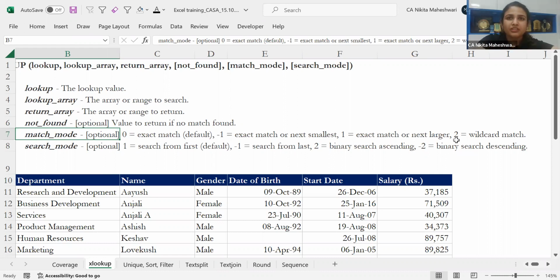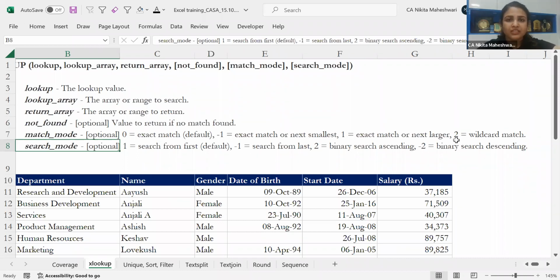Just to put it across, so let's say I have multiple ledgers where the word sale is mentioned. Wherever that sale is mentioned, I want all those solutions with me. So we'll be looking at how to attain all those solutions. The next is search mode. So like I told you that XLOOKUP has the power to search all across, top, bottom, left, right. So all you have to do is put search mode, that you want the answer from top or you want the answer from bottom.